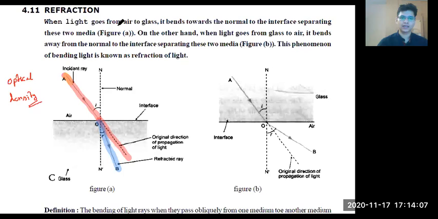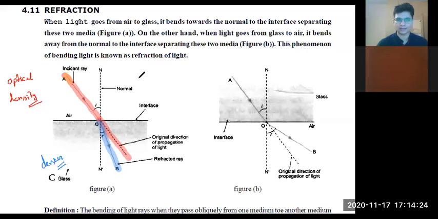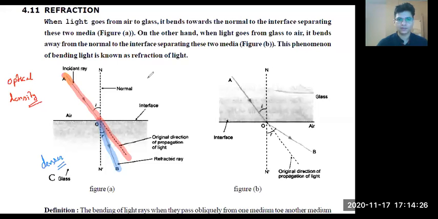The material whose optical density is more is called the denser medium, and the medium in which the optical density is less is called the rarer medium. Got it?